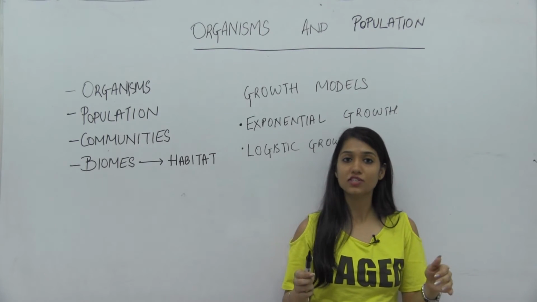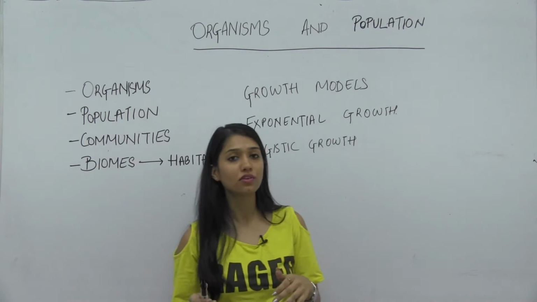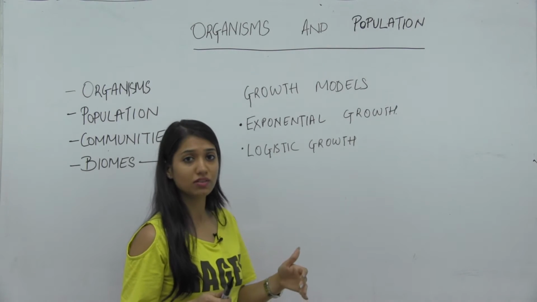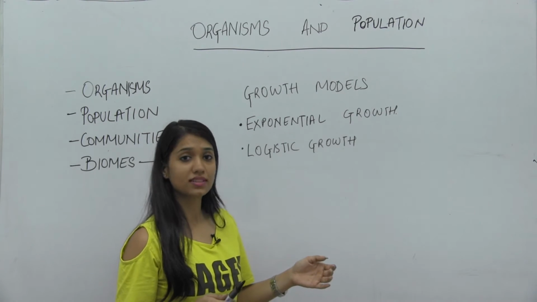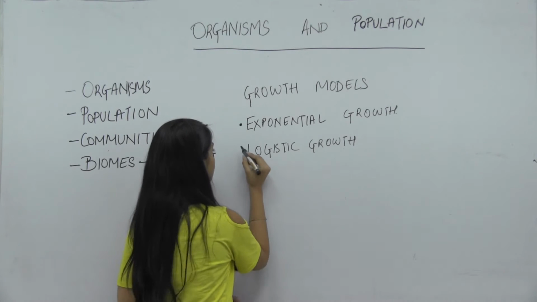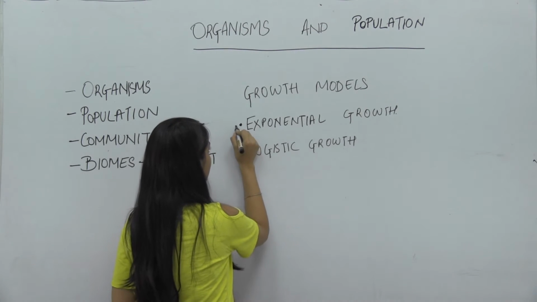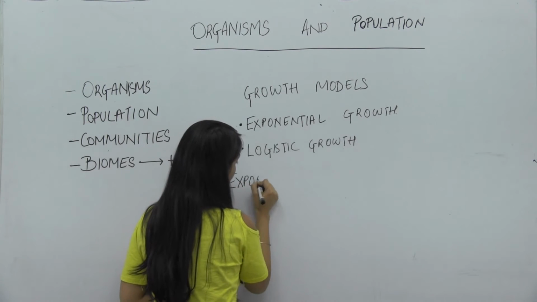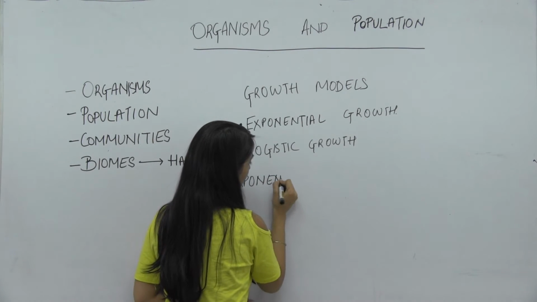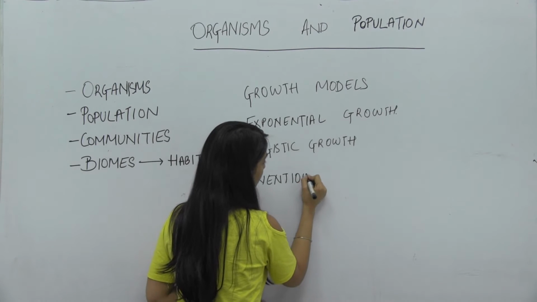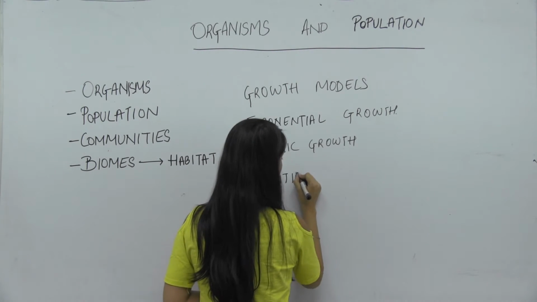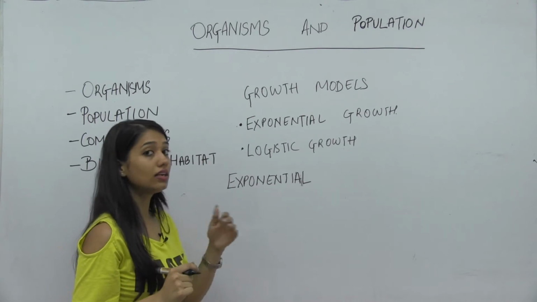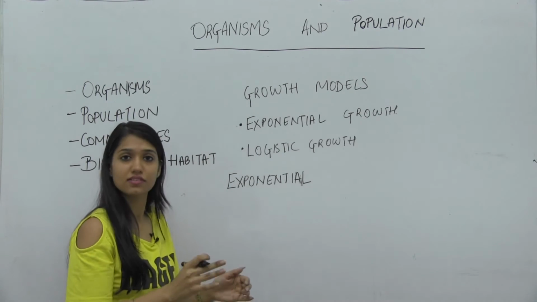Now, what is exponential growth curve? Suppose in a population, in a habitat, the number of resources are unlimited. That is, there is no competition between the organisms. What will happen in that situation? The number of resources are unlimited, but the population is restricted.